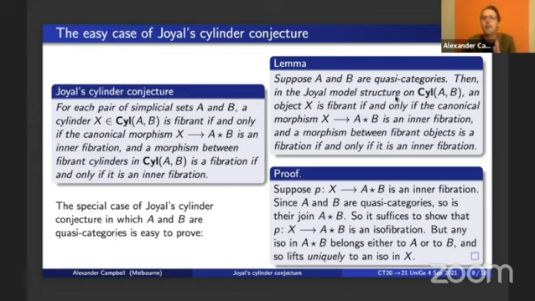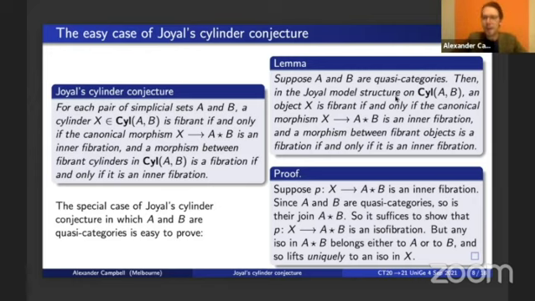So we have our map from X to A star B, the join of A and B. We suppose it to be an inner fibration, and we want to show that it's a fibration in the Joyal model structure. Well, by assumption, A and B are quasi-categories, and hence so is their join. And so we've got an inner fibration between quasi-categories that we want to show is a fibration in Joyal's model structure. It suffices to show that it has the isomorphism lifting property. But the only isomorphisms in the base, A star B, are those that belong to the subcategory A or the subcategory B. And the fibers of this map over those subcategories are just A and B themselves. And so there's a unique lift of every isomorphism, in fact.